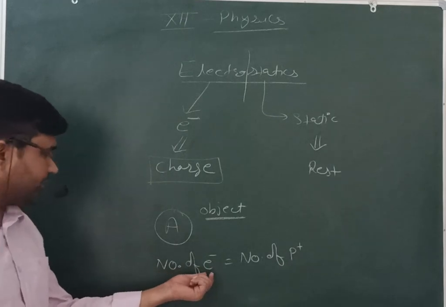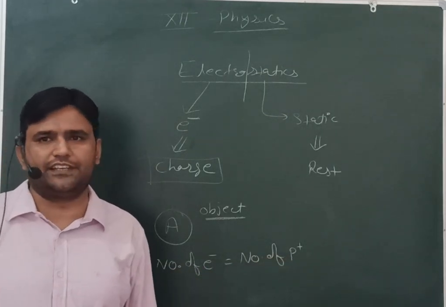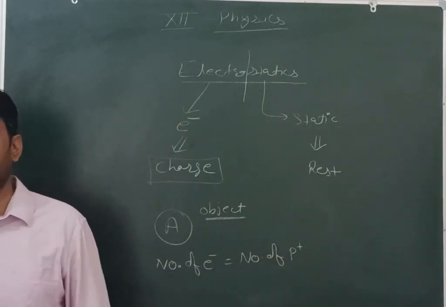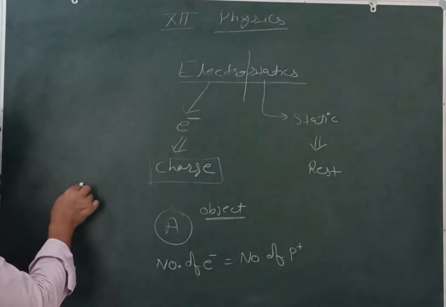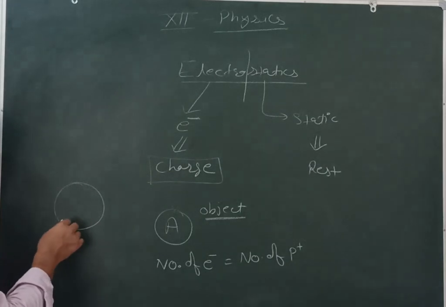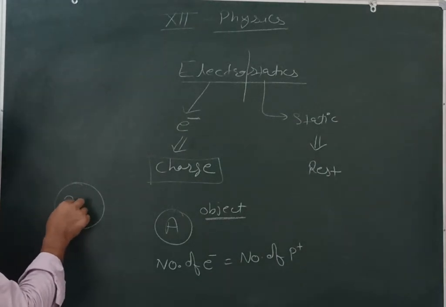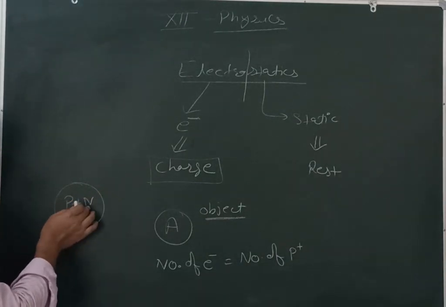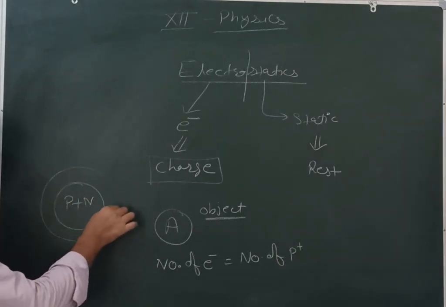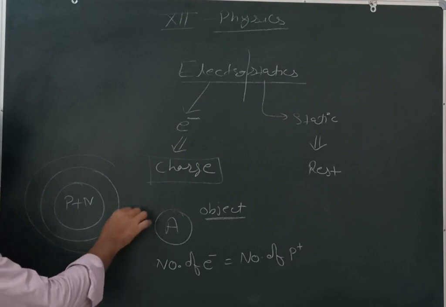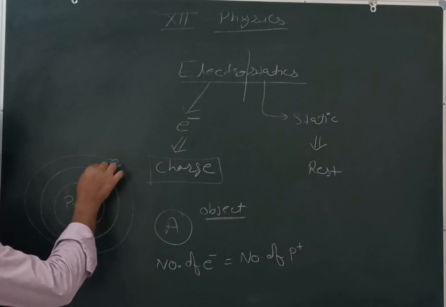When we are talking about the electrons and protons, it is associated like it is on the nucleus, then the protons and the neutrons are available inside the nucleus, and the electrons are revolving in their orbits.